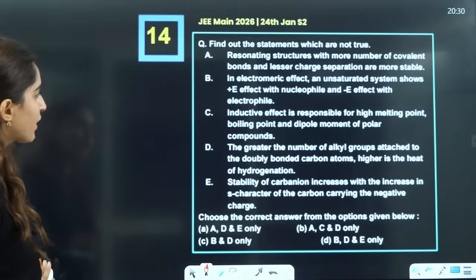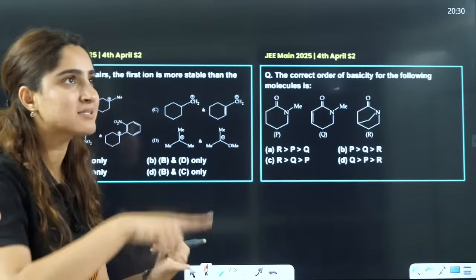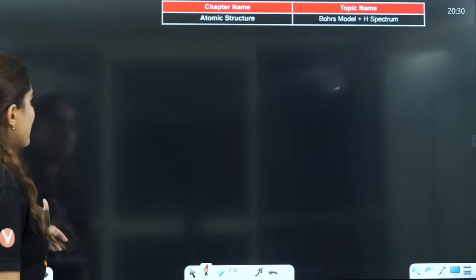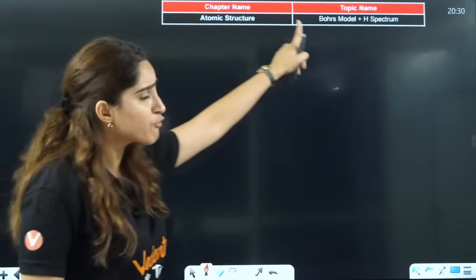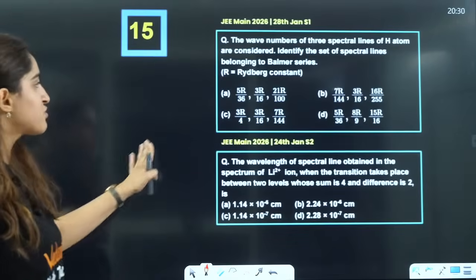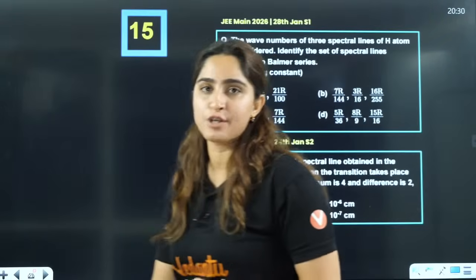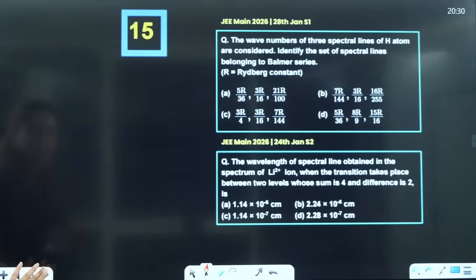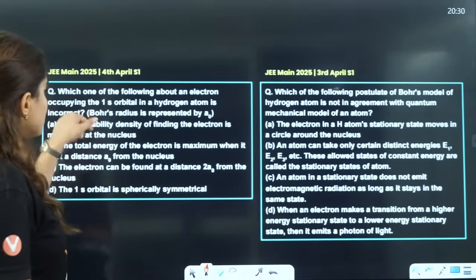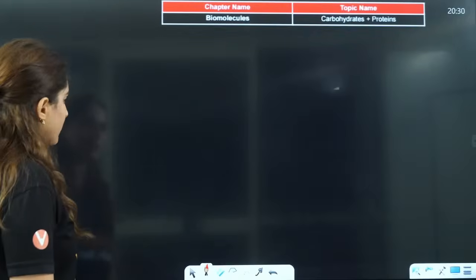Then GOC you can see, they ask you questions from here. Stability of intermediates, acidity, basicity, direct questions from here. From atomic structure, Bohr model and hydrogen spectra, especially the Rydberg equation and radius formula are asked to you again and again, right? So mostly you will see the Rydberg formula being used here, right?